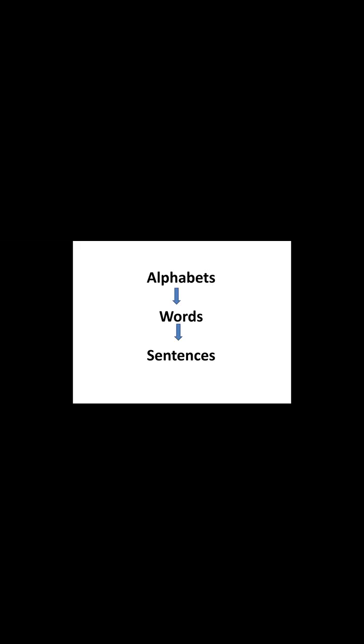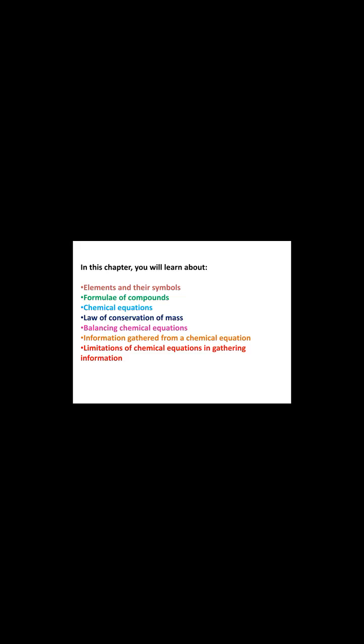Chemistry, a separate branch of science, has its own language. This language is known as the language of chemistry. Languages have alphabets. In the same way, the language of chemistry has symbols. In this chapter, we'll be discussing elements and their symbols, formula of compounds, chemical equations, law of conservation of mass, balancing chemical equations, information gathered from chemical equations, and limitation of chemical equations.